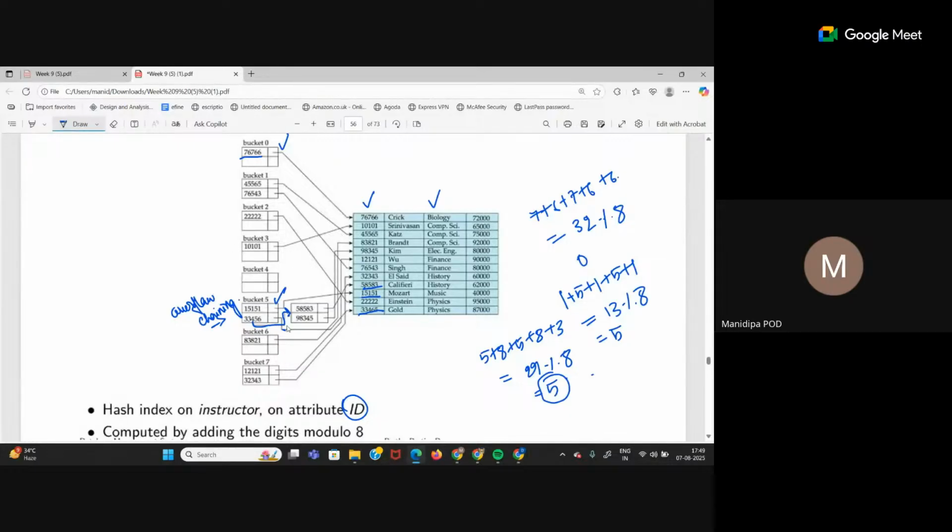So like this, we can do multiple chainings. After this, if this bucket is also filled, we can create another bucket and do another linked list chaining like this. But this increases the cost overhead when you try to access, right? Because you have to do a linear search, then go into this bucket using the linked list, and again do a linear search. But this is one way of handling it.